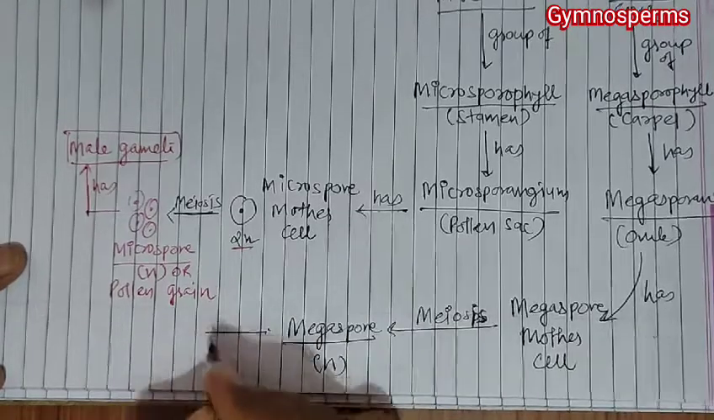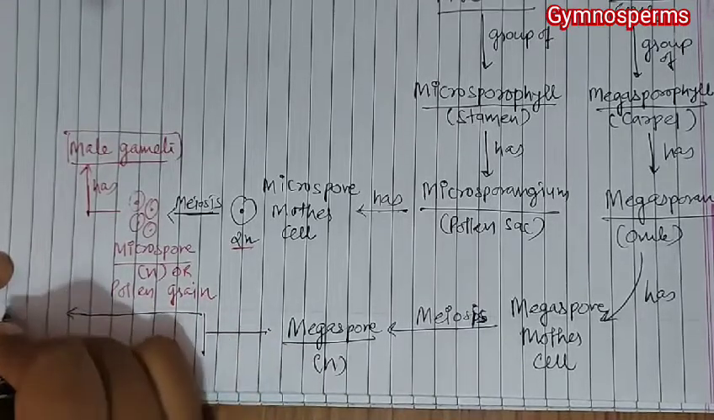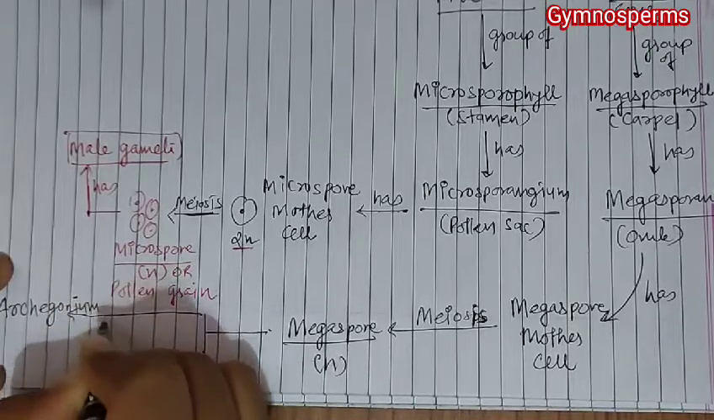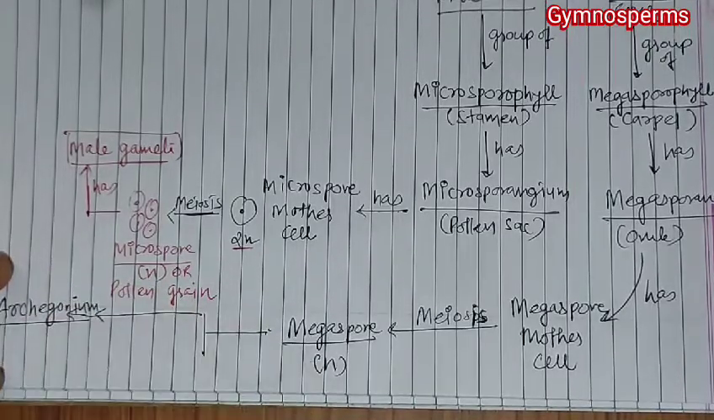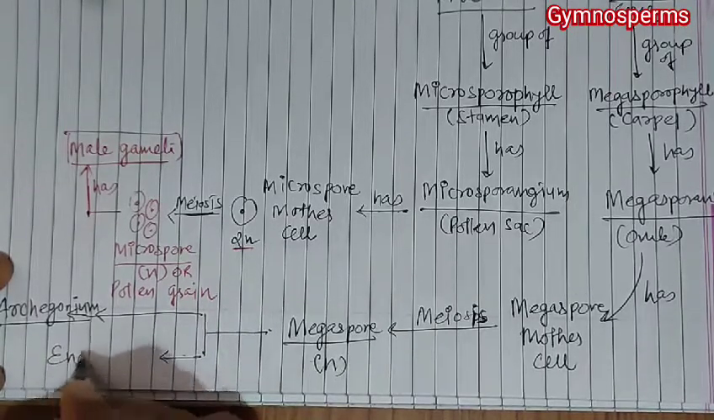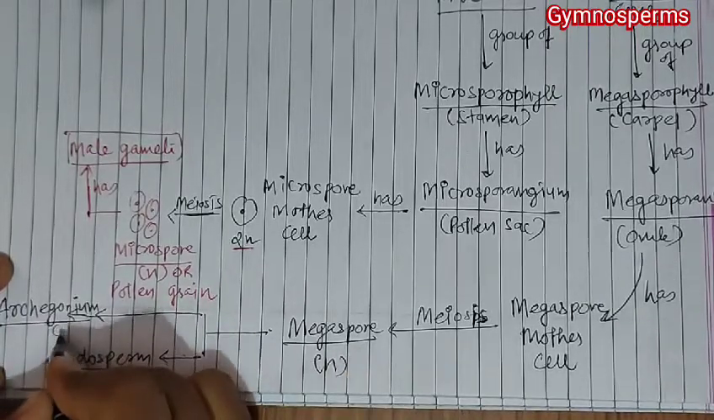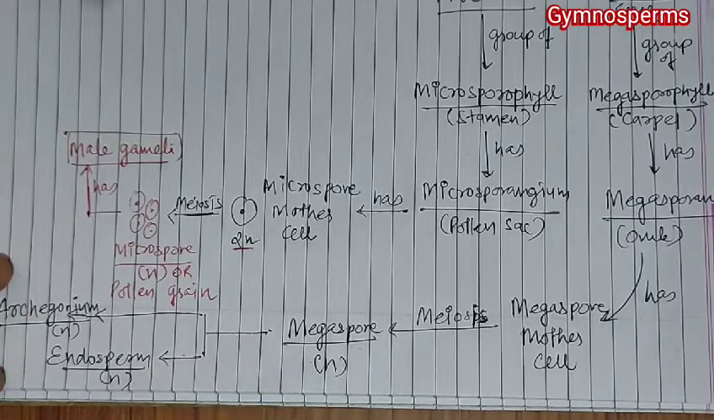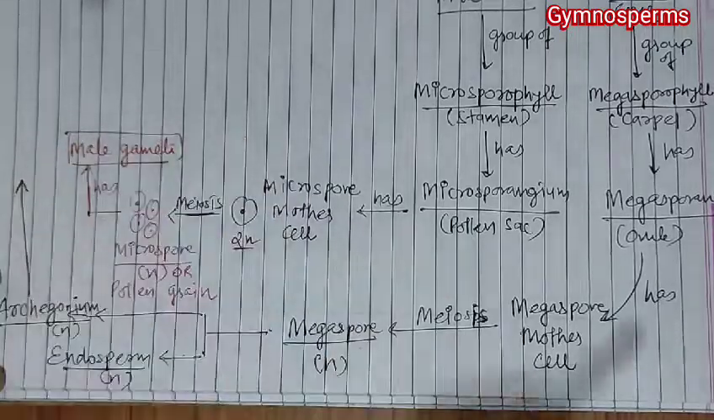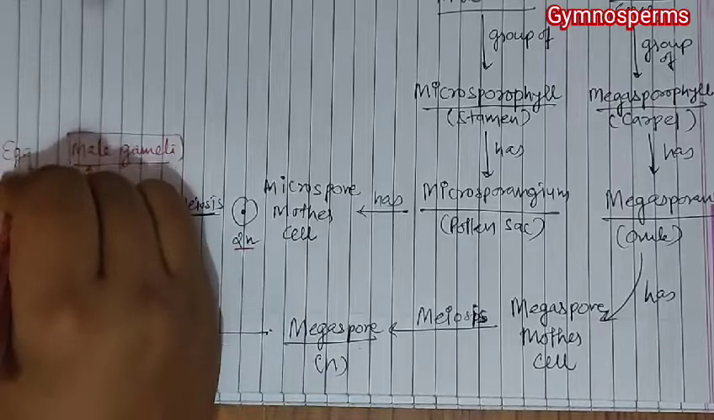Now this megaspore forms two things. One is archegonium, and another thing is endosperm, by mitosis of megaspore. So if megaspore is haploid, archegonium and endosperm are also haploid. This archegonium has egg cell.